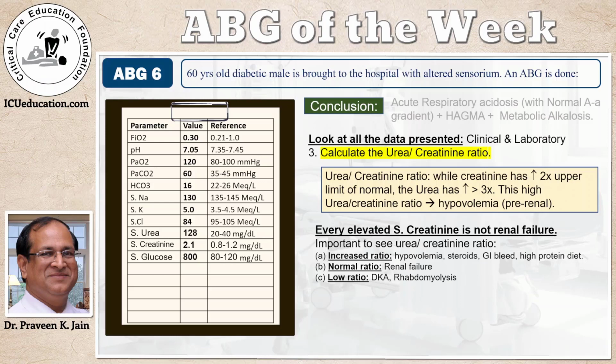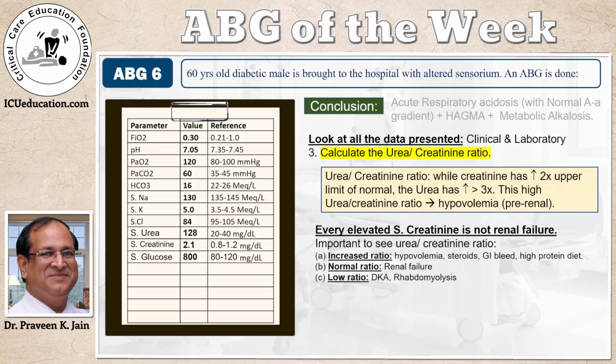Though there are other causes like patient being on steroids, a GI bleed, or a very high protein diet. But since these are uncommon and would be obvious, hypovolemia is the most common thing to think about. You only confirm renal failure if the increase in urea is proportionate to the increase in creatinine. And if you have a situation where the creatinine is disproportionately increased, you think about diabetic ketoacidosis and rhabdomyolysis.